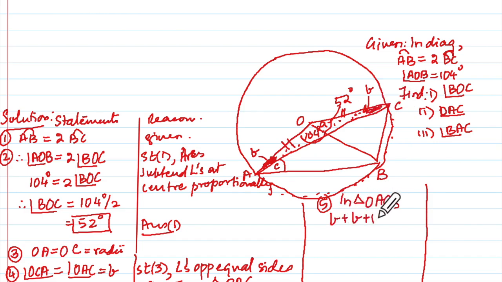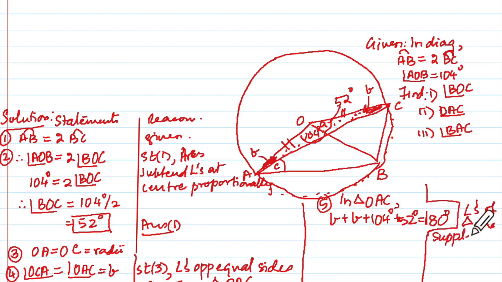B plus 104 degrees plus 52 degrees is equal to 180 degrees. Triangles are proper. 180 degrees, and what you will say is angles of a triangle are supplementary.